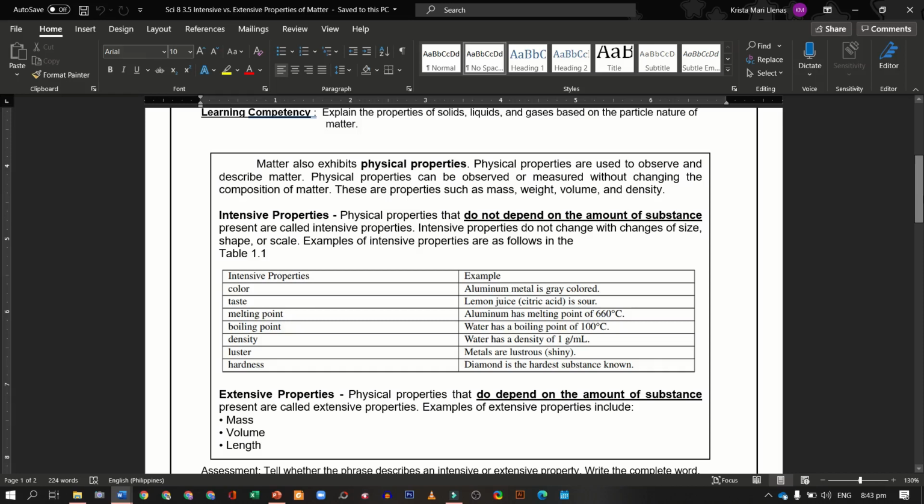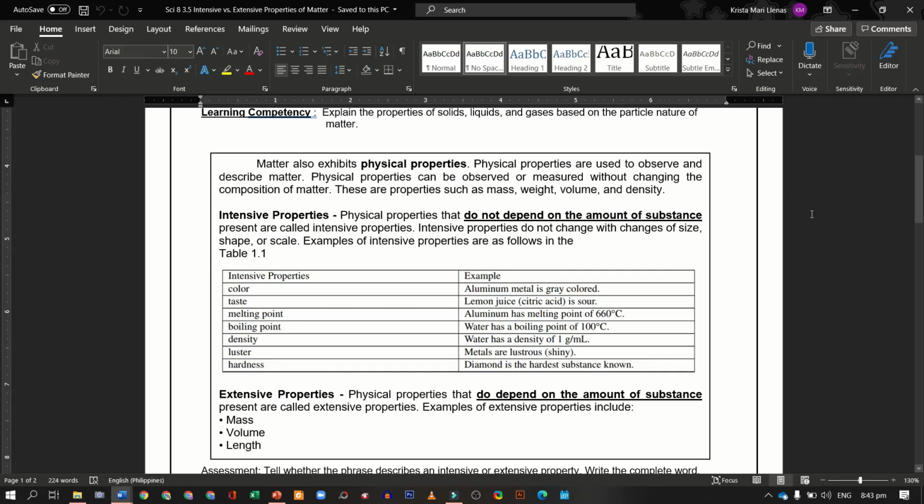Intensive properties are the physical properties that do not depend on the amount of substance. So, it does not depend on the amount of substance present. They are called intensive properties. Intensive properties do not change with changes of size, shape, or scale. Examples of intensive properties are as follows in the table. We have here color, taste, melting point, boiling point, density, luster, and hardness.